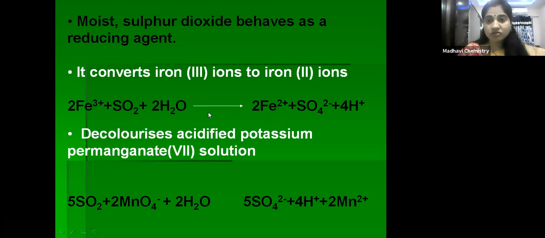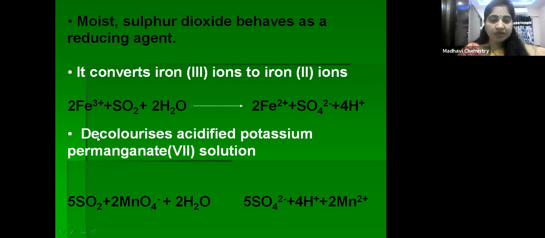During that, sulfur dioxide is converted into sulfate. In sulfur dioxide, what is the oxidation state of sulfur? That is +4, whereas in the case of SO4 2-, it is +6. So +4 to +6, it oxidized itself, but it reduced the other species. That's why sulfur dioxide is a reducing agent. It converts Fe3+ ions to Fe2+ ions, and during that, sulfur dioxide converts to sulfate.